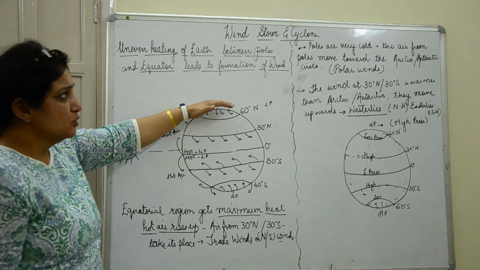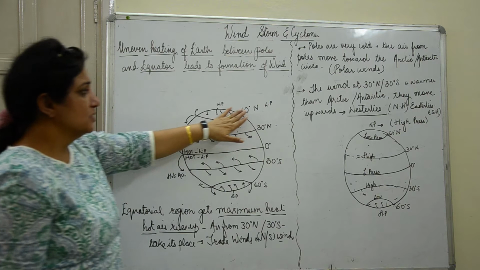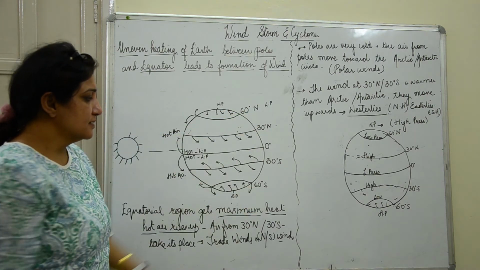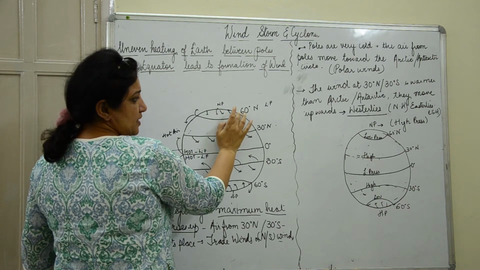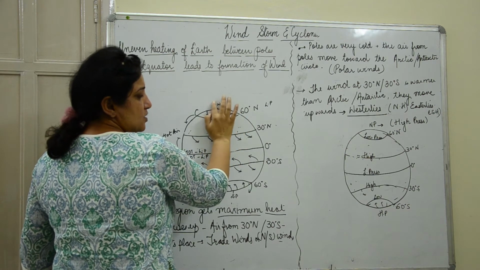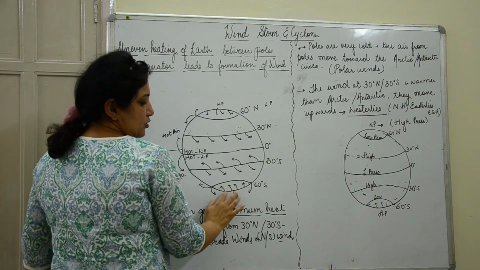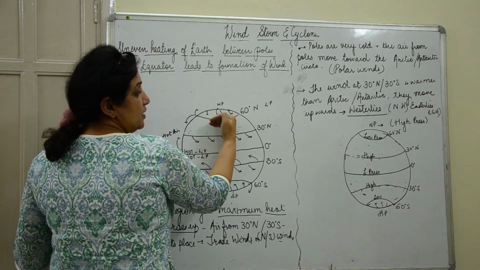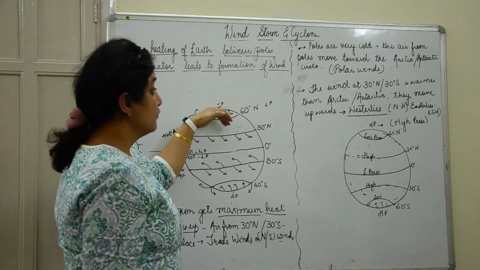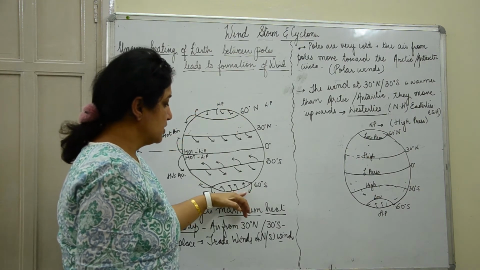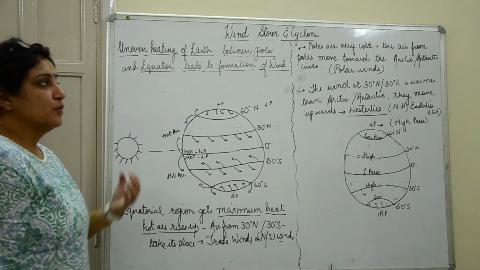Now the poles are also very cold. The North Pole and the South Pole are very cold as compared to the Arctic Circle and Antarctic Circle. So the wind which is over here is warmer, so it will rise up and move towards this colder area. The colder wind at the North Pole and the South Pole will come and take the place of the wind at the Arctic Circle. So the winds coming from the pole to the Arctic Circle and from the South Pole to the Antarctic Circle are called the polar winds.